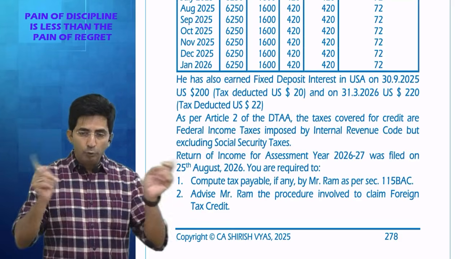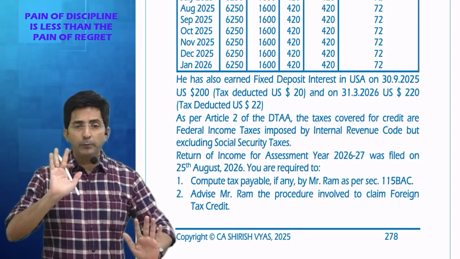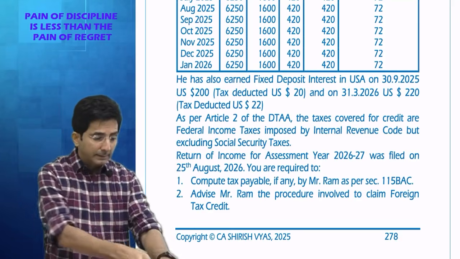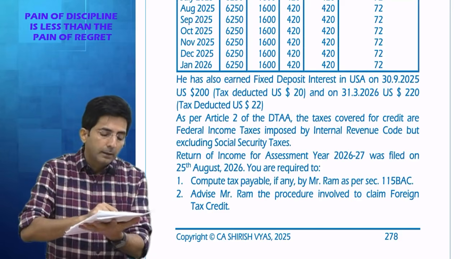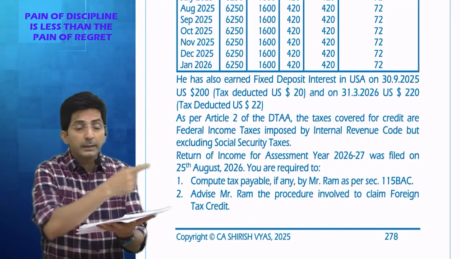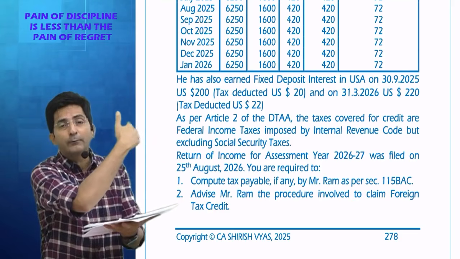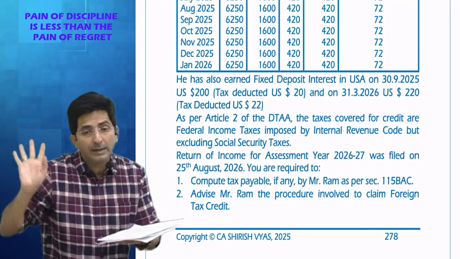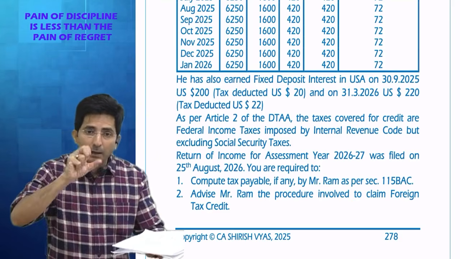Means India and the US have made an agreement that relief will be given only for federal taxes. Imagine our Indian government team has written that whenever income is coming from the US, you might have paid several taxes in the US, like federal and others, but India will give credit only for federal tax. You know what is federal? Tax levied by the central government.